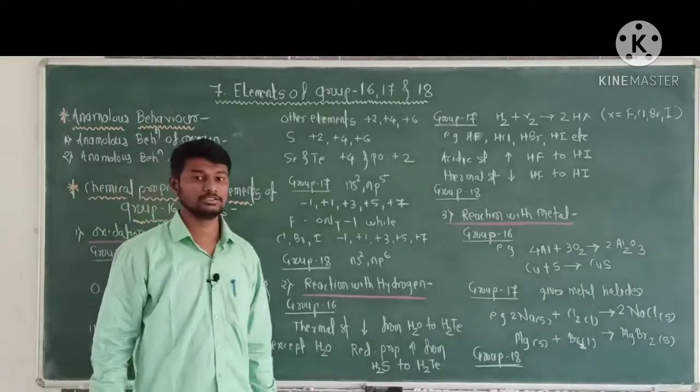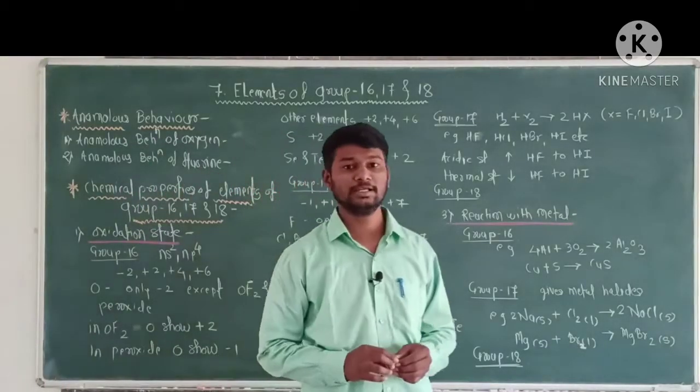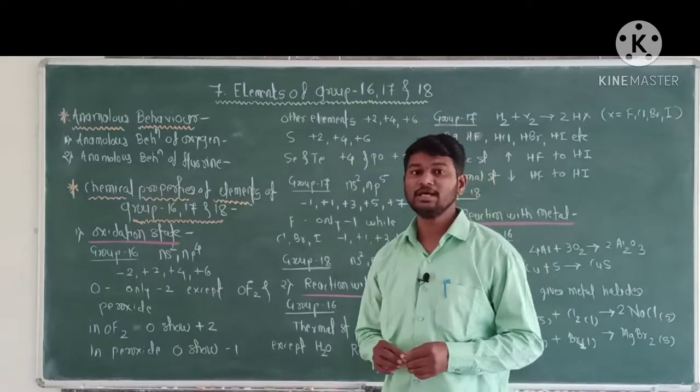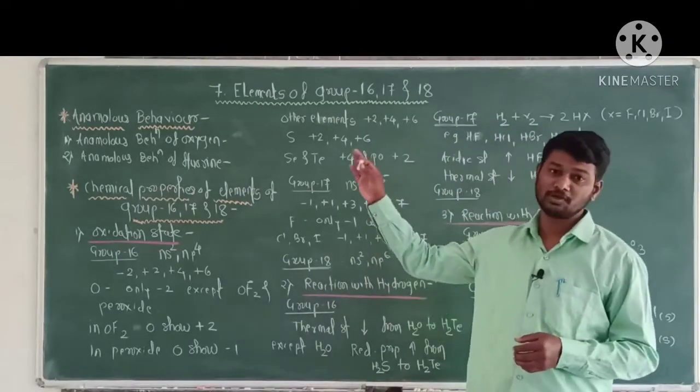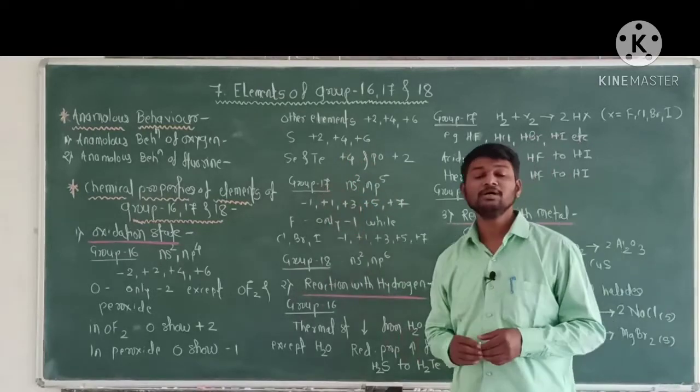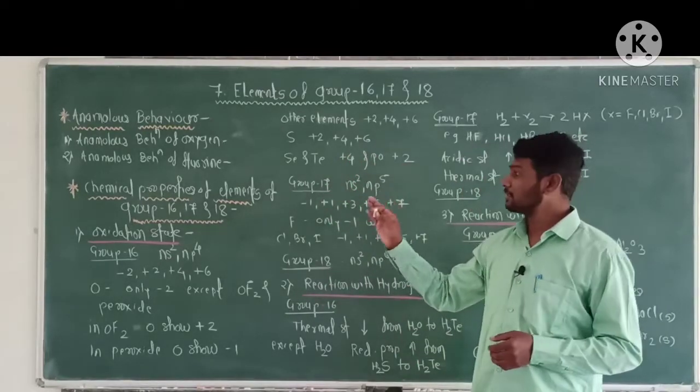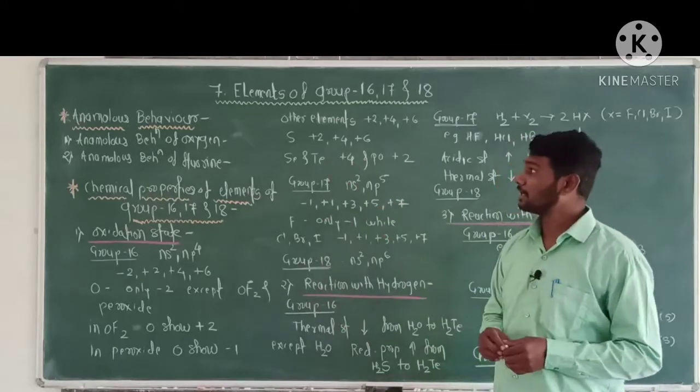Hello student, in last lecture we have started chapter number 7, that is elements of group 16, 17 and 18. Now today we will start the new point of this chapter, that is anomalous behavior and chemical properties of elements of group 16, 17 and 18. First of all, anomalous behavior.